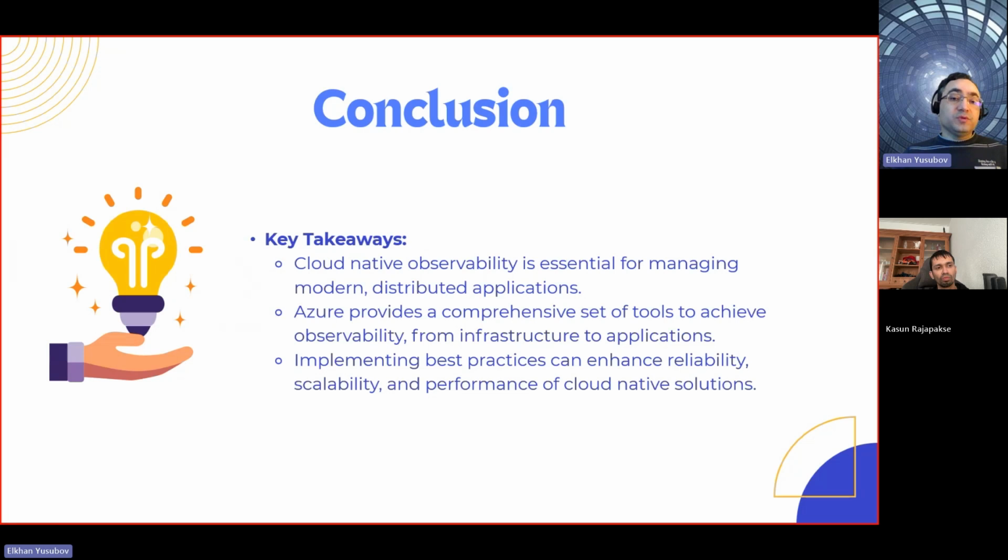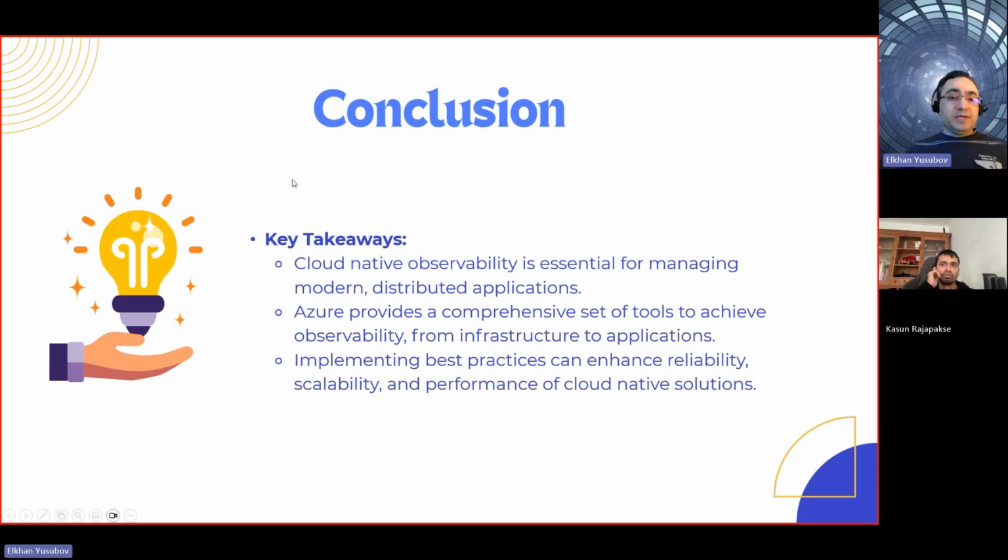To enable that, you need to have centralized log management and collection in place. And of course, implement the best practices that we just mentioned on the previous slide. It is very important to learn the best practices that Microsoft and community members, especially open source community members, have provided. That will definitely enhance the scalability, performance, and observability of the cloud native services that you are running for your customers.